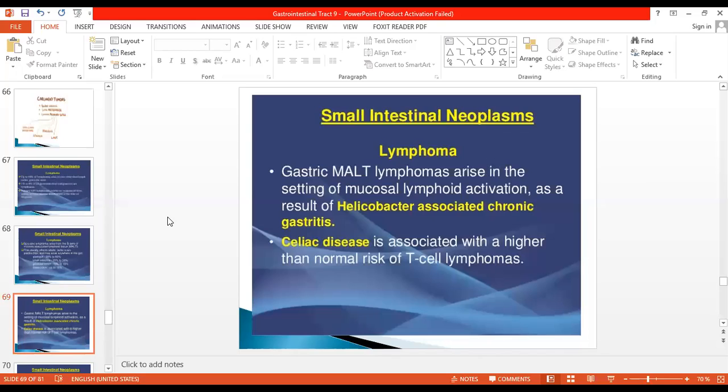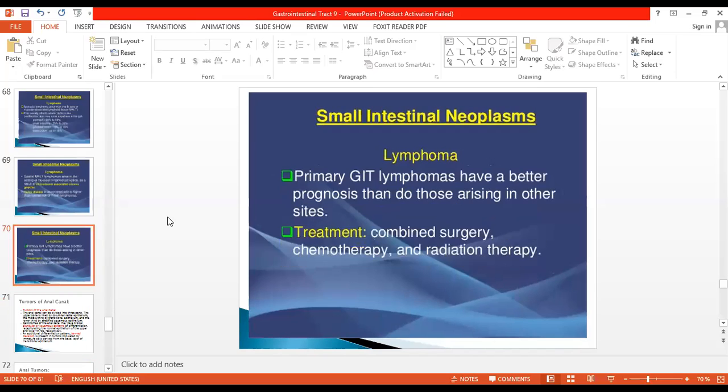So in the stomach, it is mostly associated with H. pylori infection and chronic gastritis, and in celiac disease, lymphoma can also be seen more commonly than in a normal person. So primary GI tract lymphomas have a better prognosis than those arising in other sites. Treatment is again combined surgery, chemotherapy, and radiation therapy.